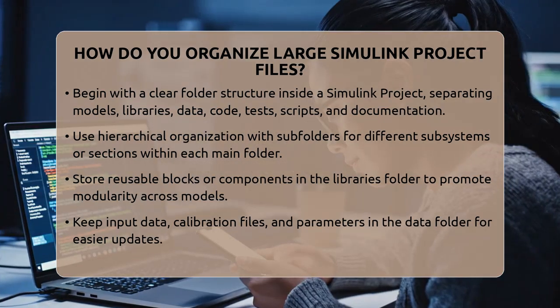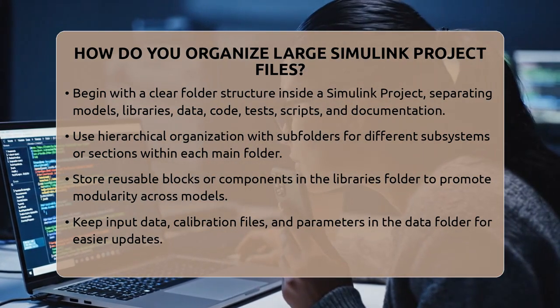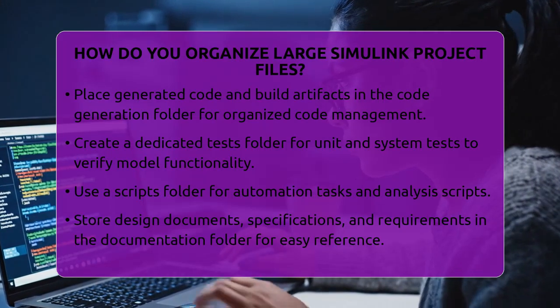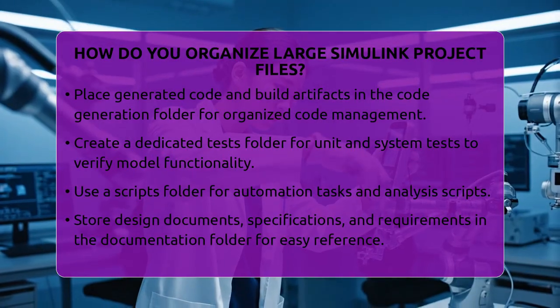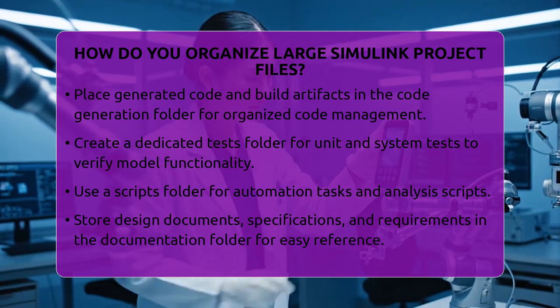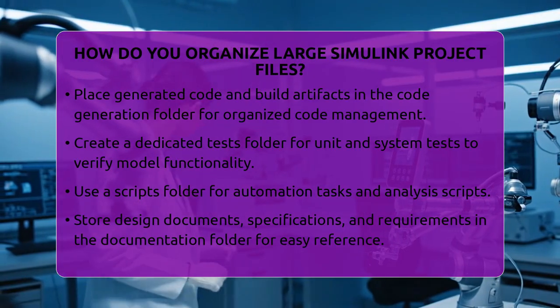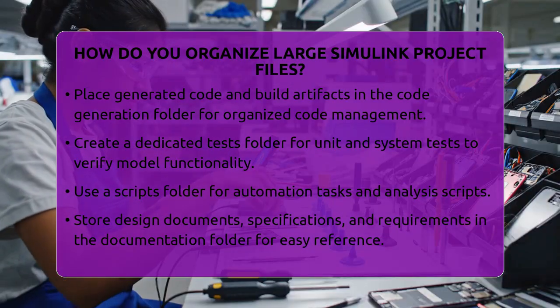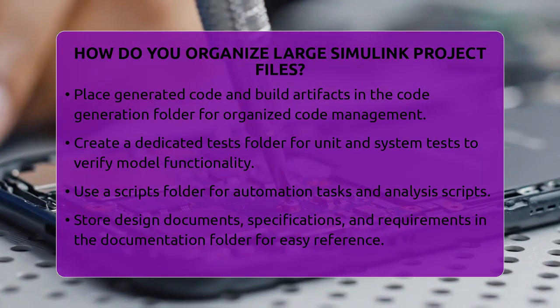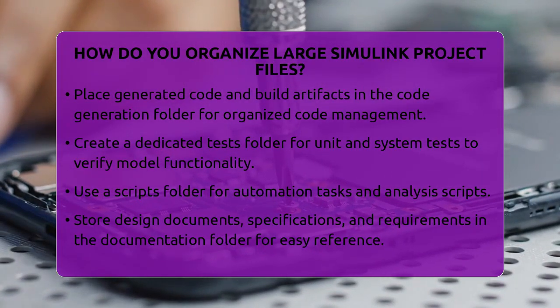Libraries should hold reusable blocks or components you plan to use across multiple models. This promotes modularity and saves time. Store input data, calibration files, and parameters in the data folder. Keeping data separate makes updates easier. The code generation folder is for generated code and build artifacts, like production code or cache files.